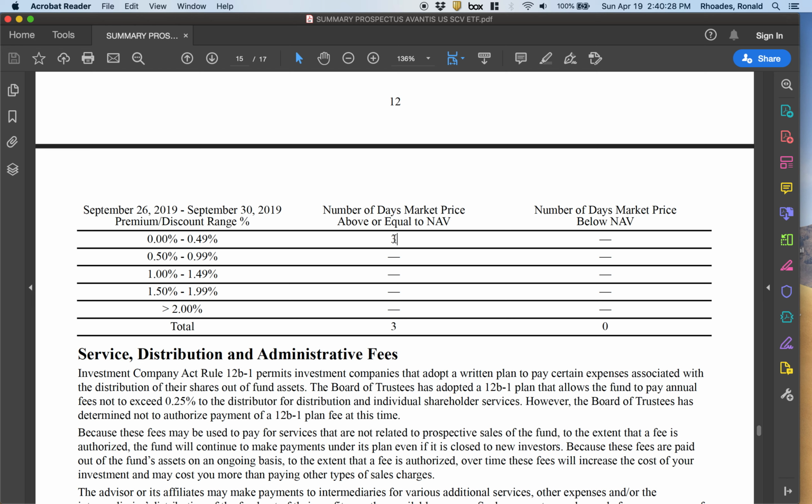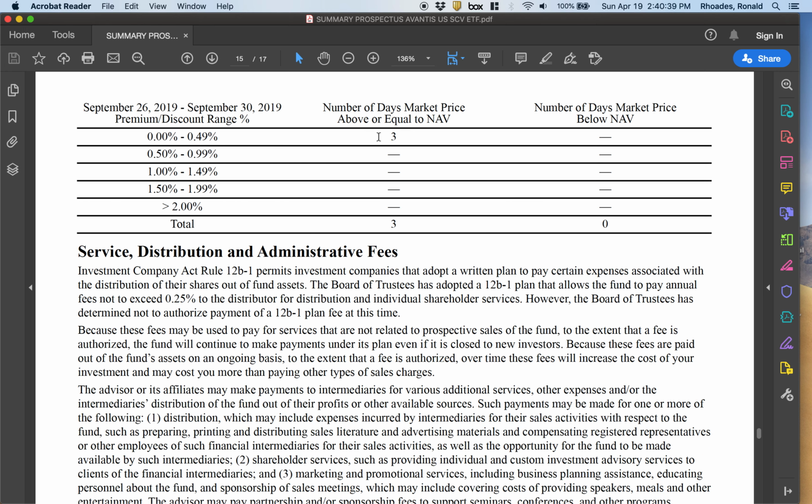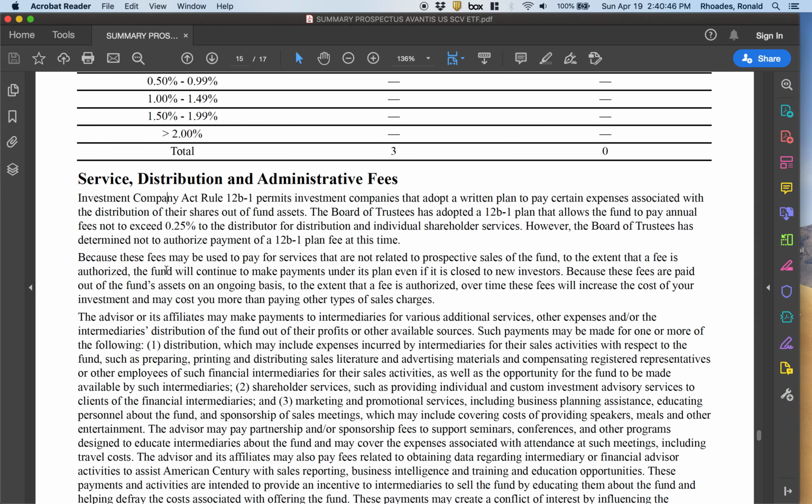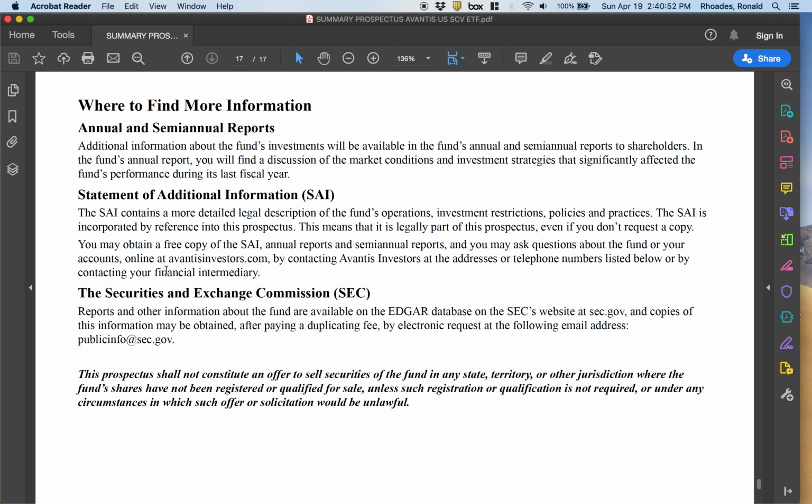So this was trading equal or above the net asset value 3 of those days. I guess there were only 3 days there because the total days are three. So basically, when this fund was launched, people were willing to pay a small premium probably to buy into the fund relative to the net assets.